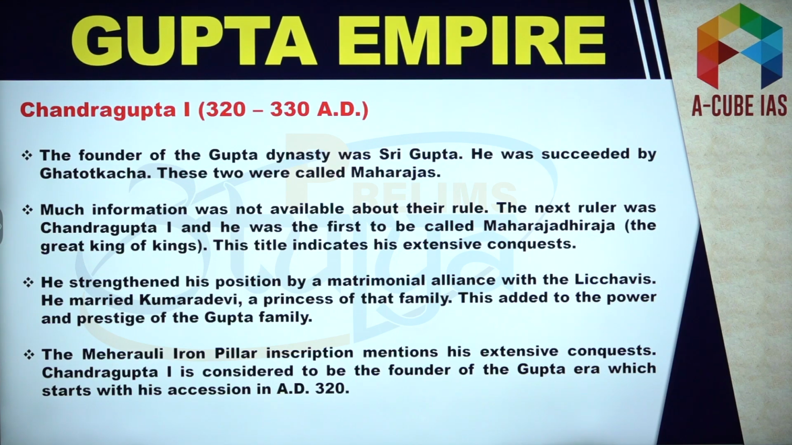Although the founder of Gupta dynasty was Sri Gupta and he was succeeded by Ghatotkacha, the real founder was Chandragupta. Why? Because of his extensive conquest. He was a very capable and shrewd ruler. He strengthened his position by a matrimonial alliance. So he is considered to be the real founder of Gupta Empire. Now we have the Mehrauli iron pillar inscription, and we get the details about Chandragupta first from this inscription. So remember, Allahabad inscription is related to Chandragupta and Mehrauli iron pillar inscription is related to Chandragupta.